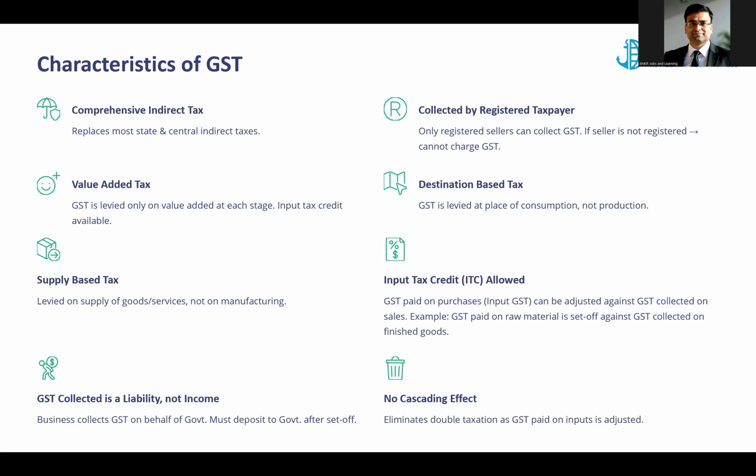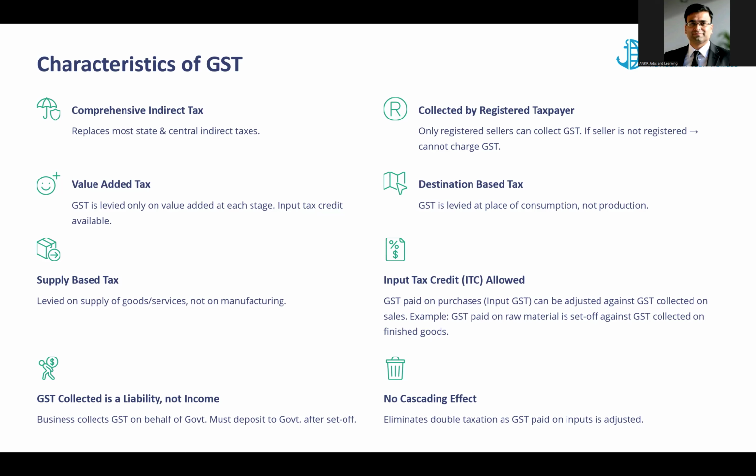Now, GST is also a destination based tax. That means it is not collected based on which state the production is done, but where the goods are getting consumed, right? Let's say you are a manufacturer in Mumbai and you sell the goods in Indore in Madhya Pradesh, right?